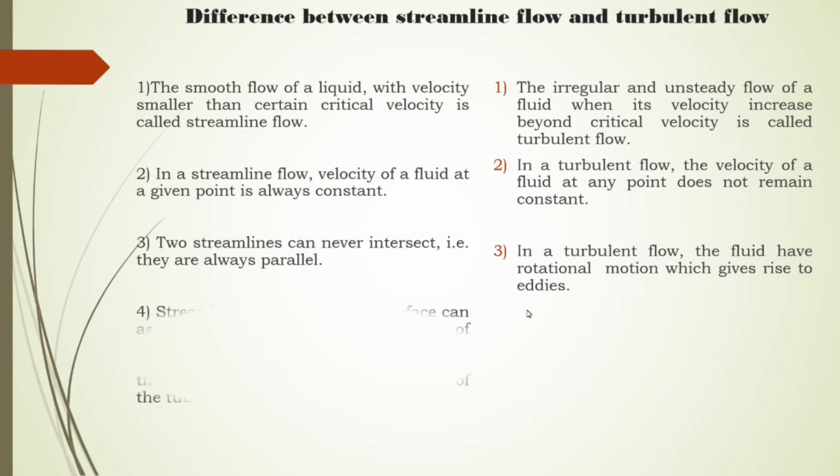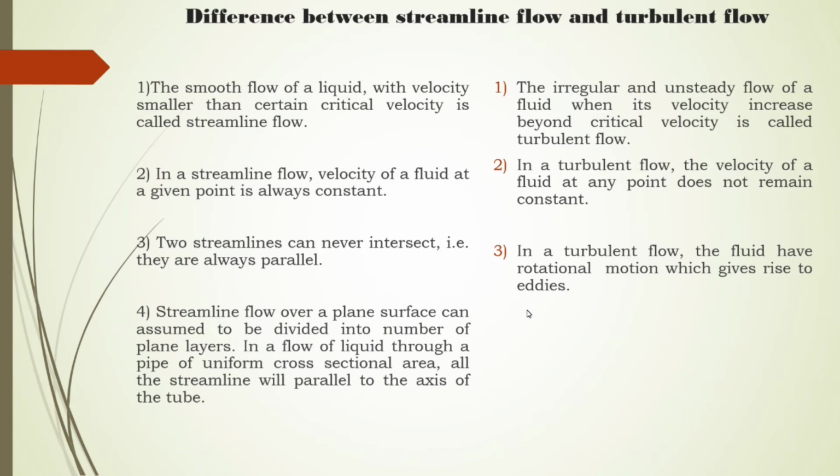And the next is streamline flow. A plane surface is assumed to be divided into a number of layers, that is laminar flow, and these layers are parallel to each other, known as streamline flow, parallel to the axis of the tube. The axis of the tube passes through the center of the flow tube. In turbulent flow, the flow loses its order and particles move in random directions, maybe forming an eddy pattern and all that.